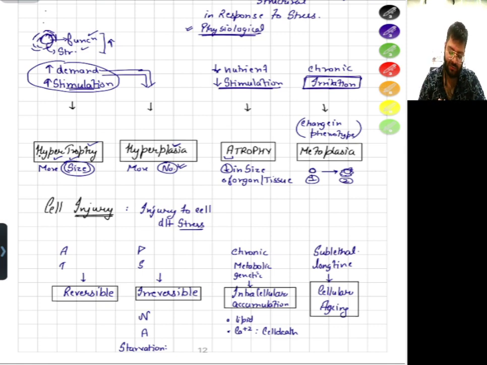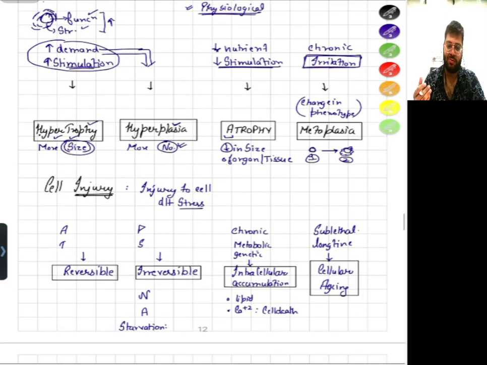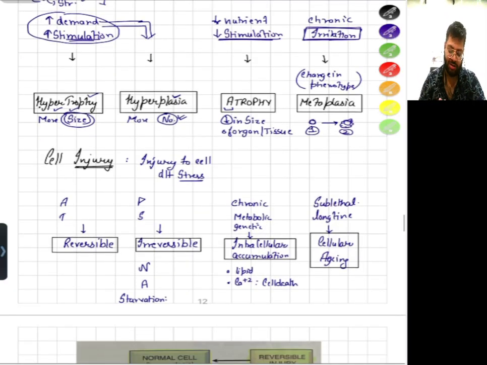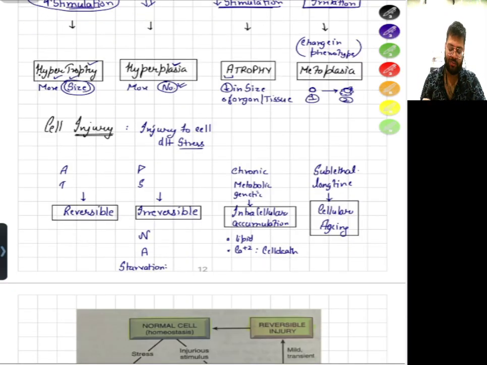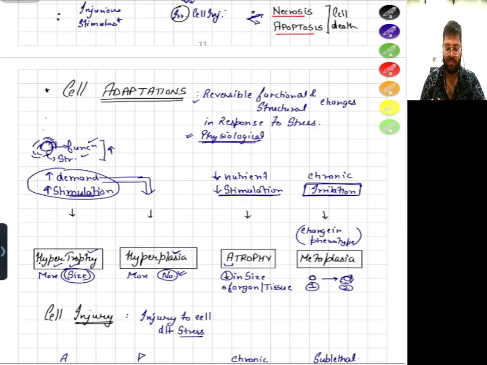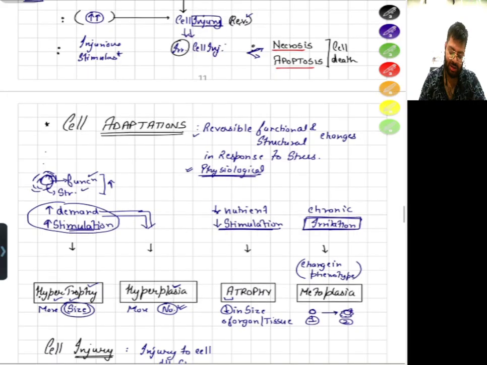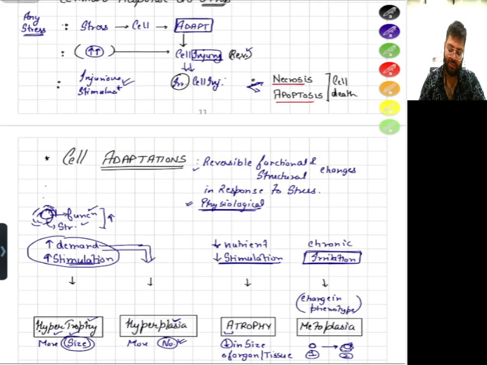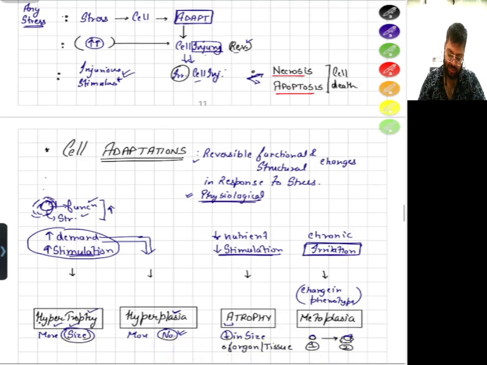Now let's discuss the types of cell injuries in that response chart. We covered that there are four types of adaptations, and we will discuss them one by one. And the other thing, if there is injurious stimuli here, it will lead to cell injury, and these are reversible and irreversible cell injuries. See, cell injury is what?